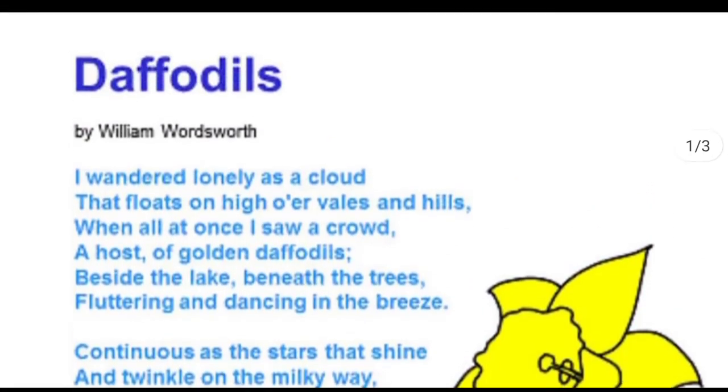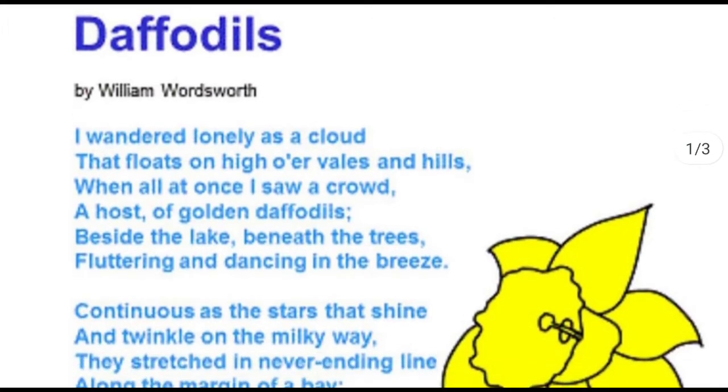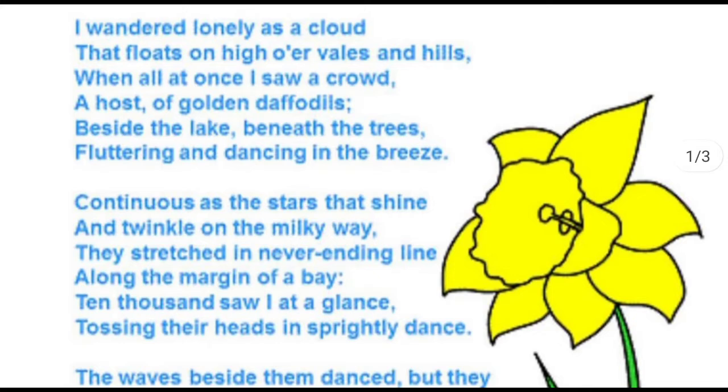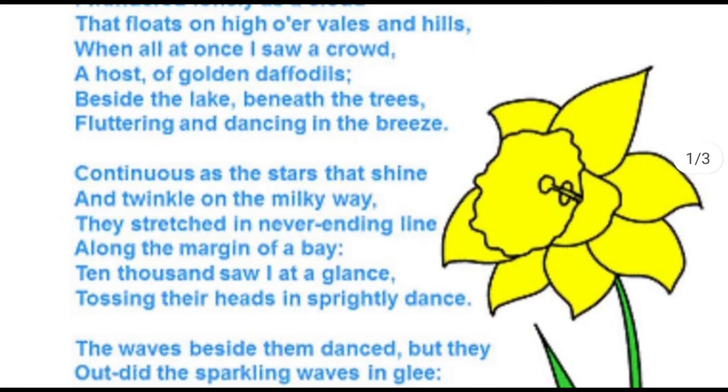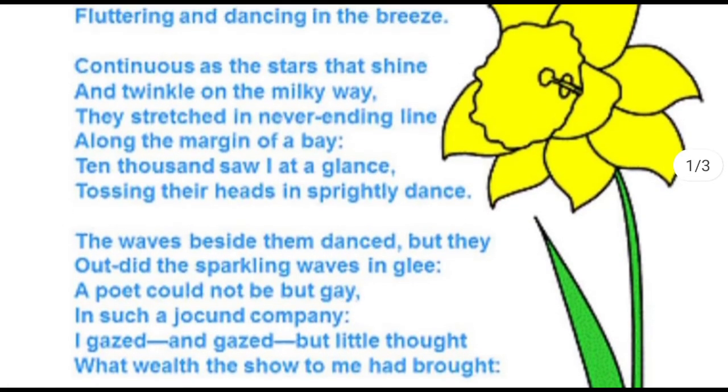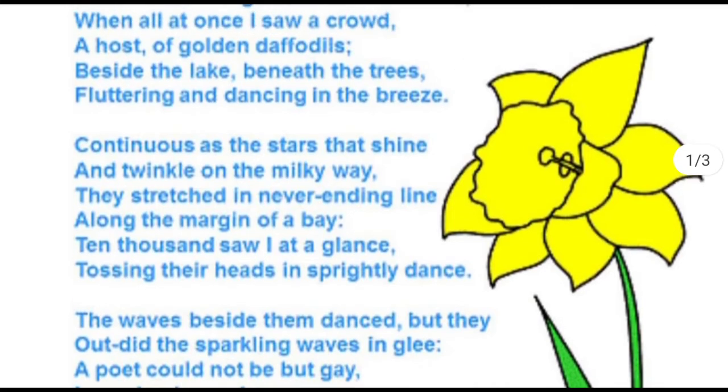So here on your screen you can see the poem Daffodils. So I'll just read out the text of the poem first and then we can have a line by line, stanza wise explanation of this poem. I wandered lonely as a cloud that floats on high over vales and hills, when all at once I saw a crowd, a host of golden daffodils, beside the lake, beneath the trees, fluttering and dancing in the breeze. Continuous as the stars that shine and twinkle on the Milky Way, they stretched in never-ending line along the margin of a bay.